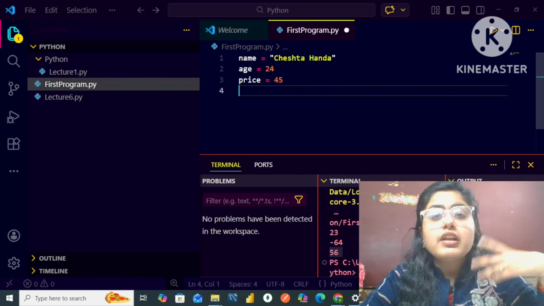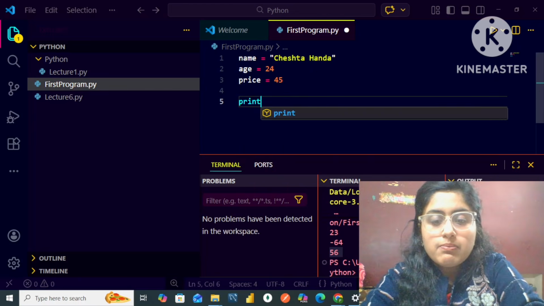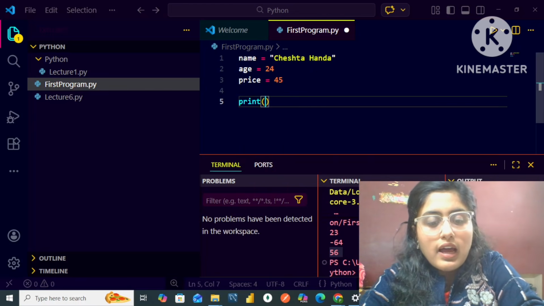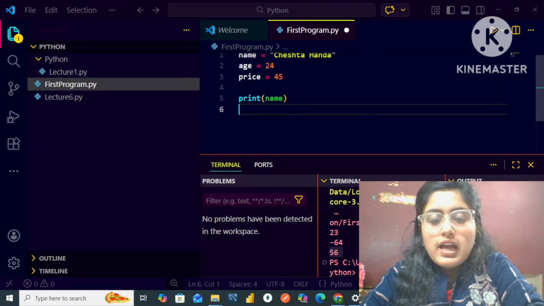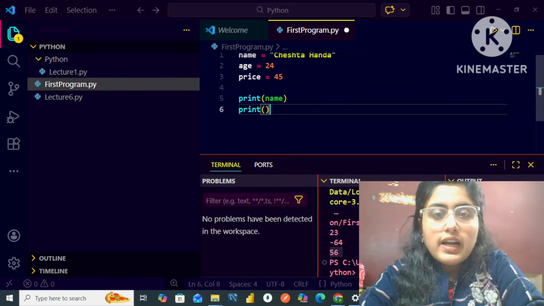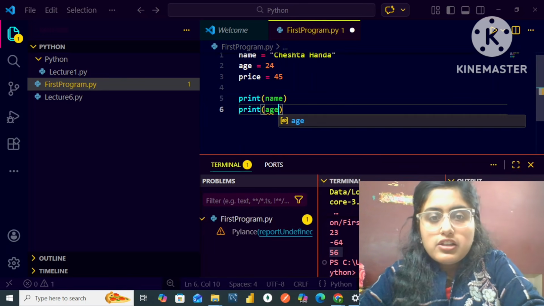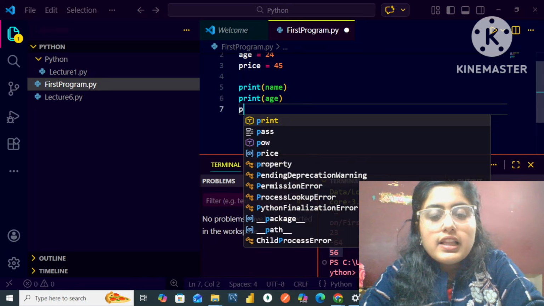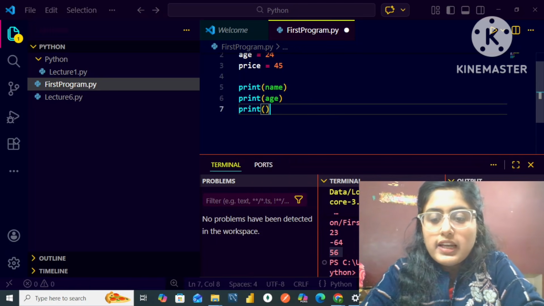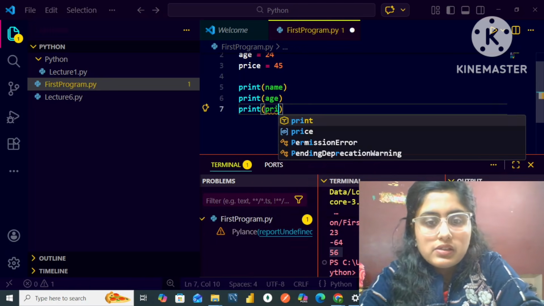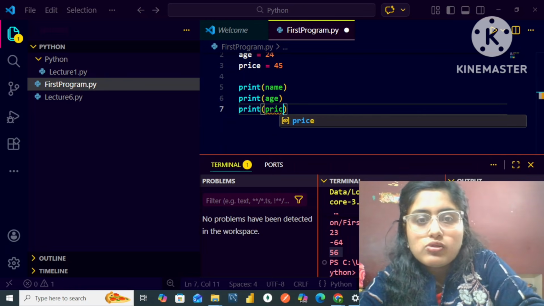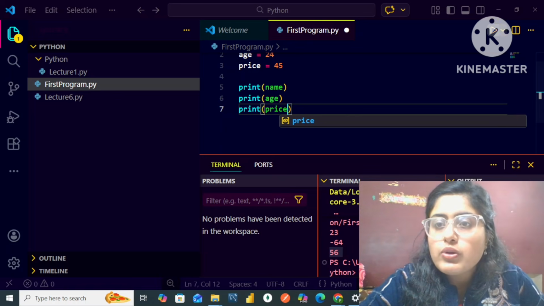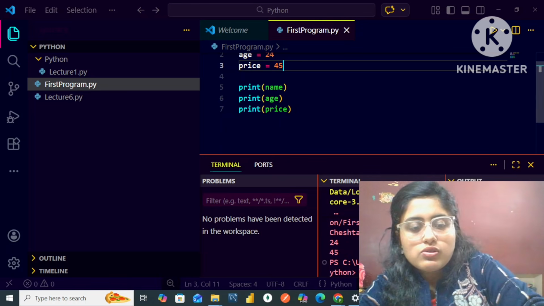Then how will I be printing my variables? I will simply write over here print, and then I will write name. Then I will write print, and I will write age. Then I will write print, and I will be printing my price. I will write price over here. Now I'm going to run this code. Firstly, you just need to save it.